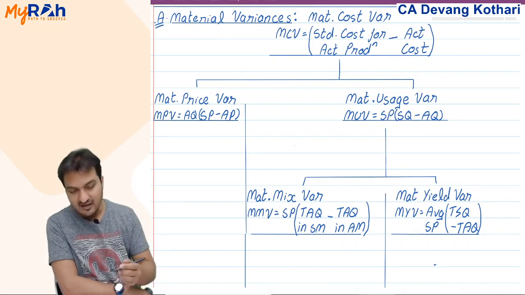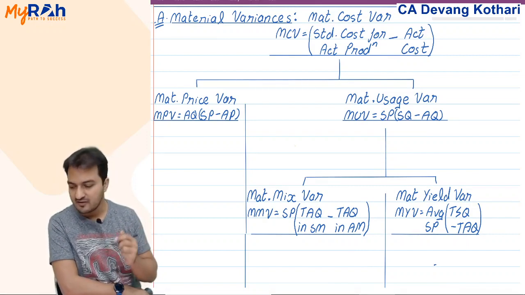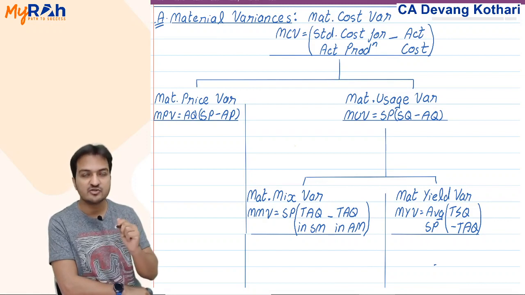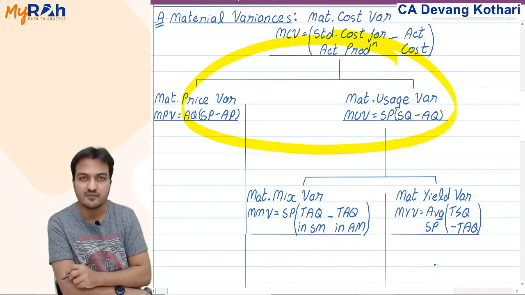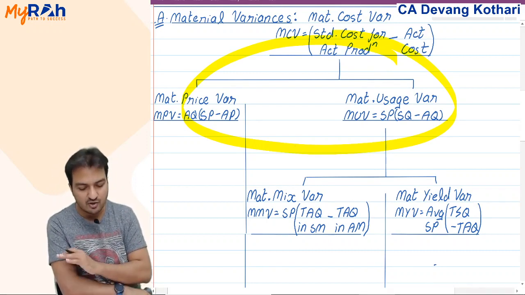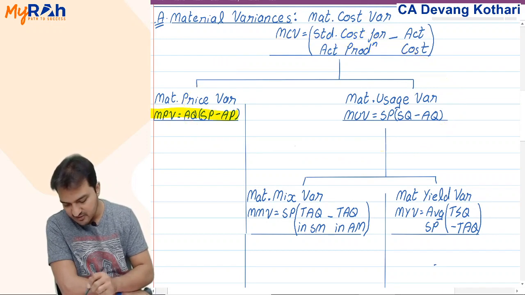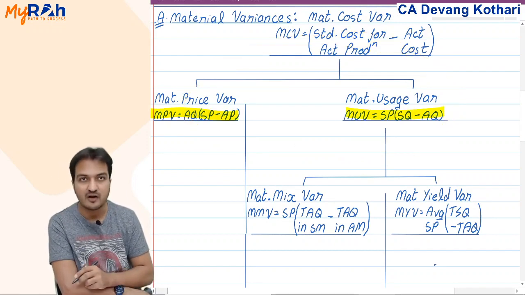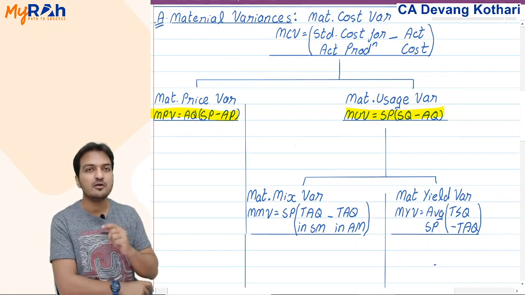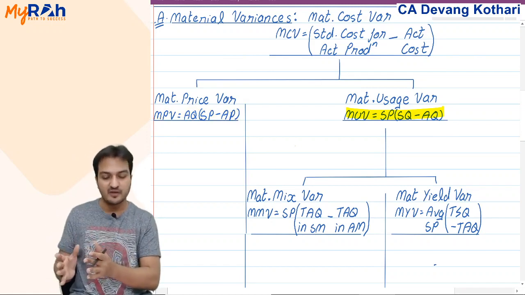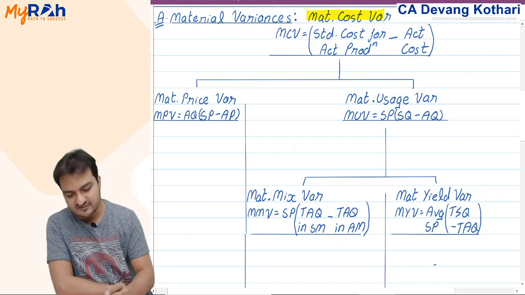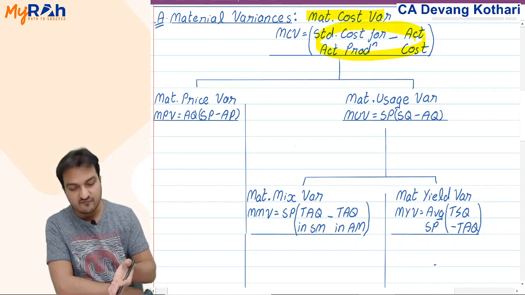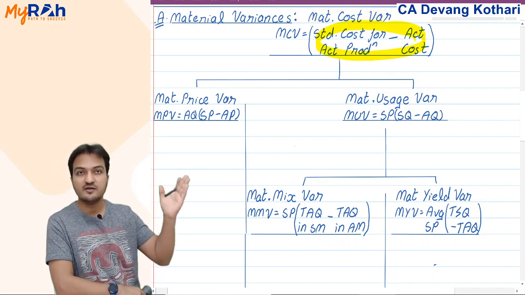Right now, I will create one example in question number 1 itself. We will solve question 1, and within that question 1 itself, I will explain these first three variances here. Like I said, right now I have not explained the formulas, especially this formula and this formula, because I will explain that with the data from question 1. But the first formula here, material cost variance, you understand, we've already done this formula.